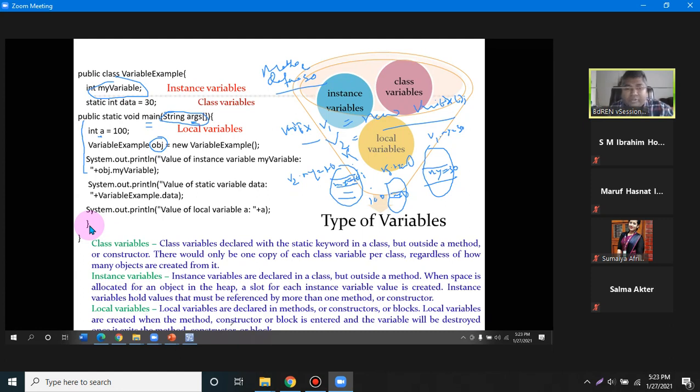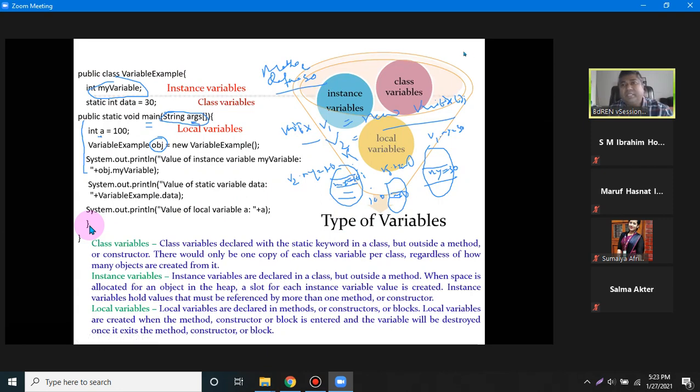Local variables are declared in methods, constructors and blocks. Local variables are created when the method, constructor or block is entered. When you enter, the local variable is created and allocated inside the stack. The variable will be destroyed when the method call has finished. When we exit the method, constructor or block, the local variable is removed from the stack.